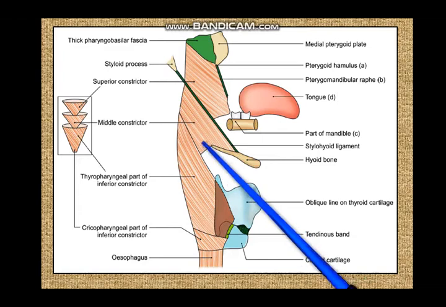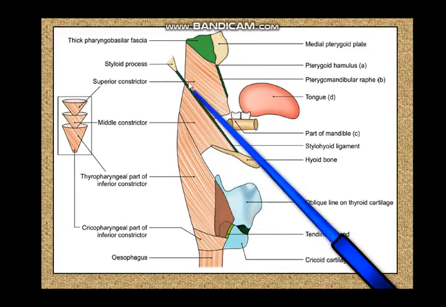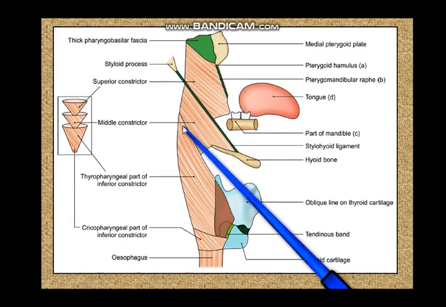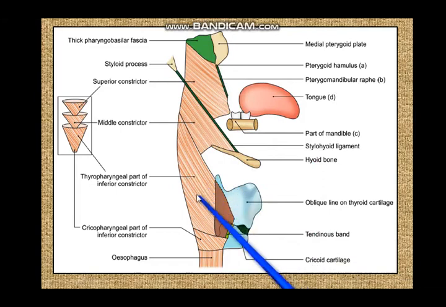This is also fan shaped with a downward extension going up almost up to the level of the cricoid cartilage, and an upward extension overlapping the superior constrictor and going up into the pharyngeal tubercle. And overlapping these two again from the outside is the inferior constrictor. And this inferior constrictor, you can see, is partly attached to the lamina of the thyroid cartilage and the oblique line of the thyroid cartilage, and it is jumping over the attachment of the cricothyroid muscle between the thyroid and the cricoid cartilages, and it is attached to the cricoid cartilage as well.